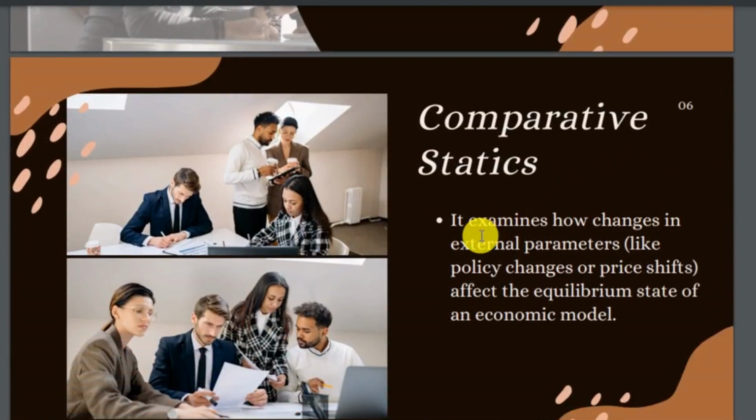Comparative statics. It examines how changes in external parameters like policy changes or price shifts affect the equilibrium state of an economic model. So this is all about comparative statics.